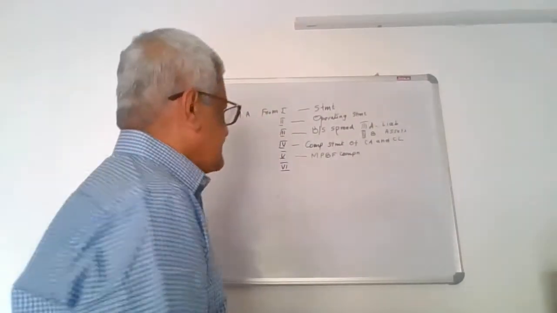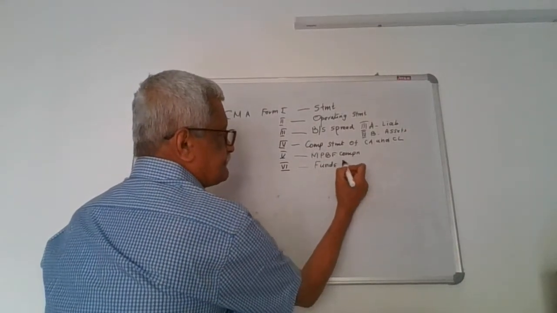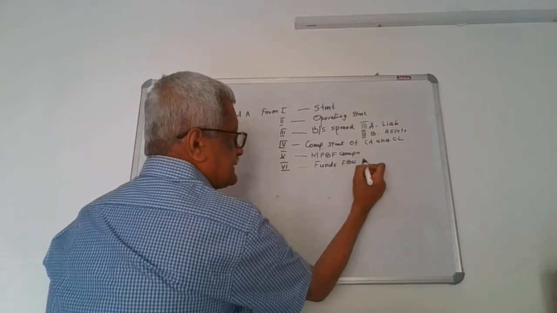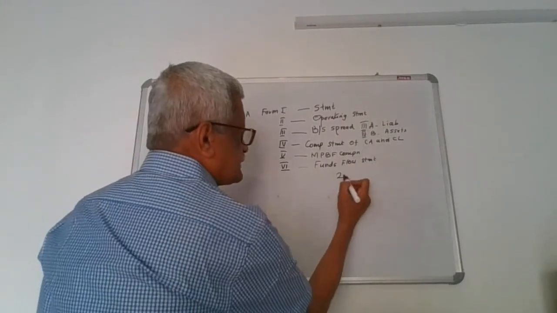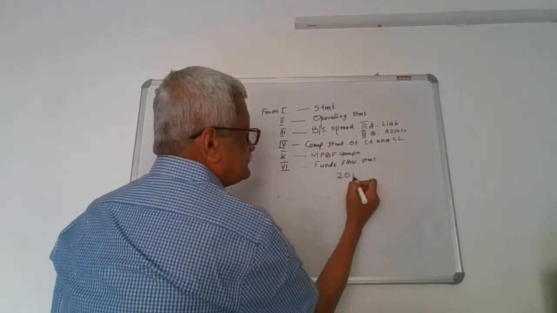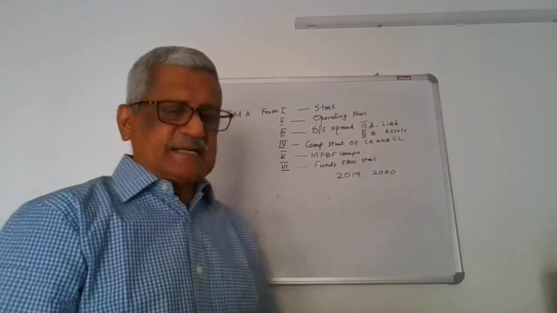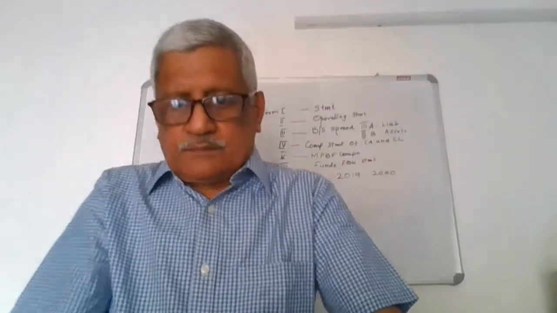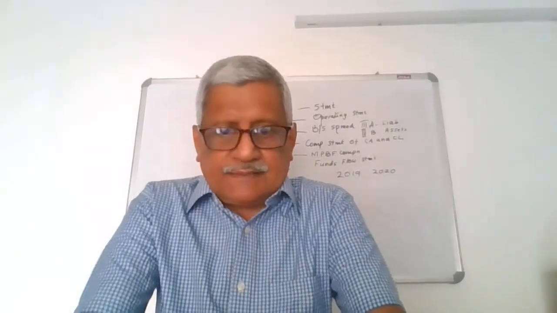And form number 6 is known as the funds flow statement. The funds flow statement means between 2 years, say for example 2019 and 2020, between these 2 years, how the funds have moved or how the working capital is met.